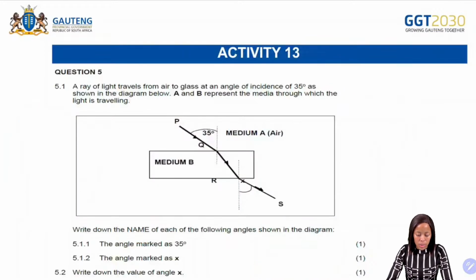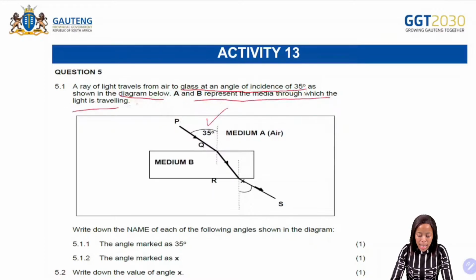Okay. So this one says a ray of light travels from air to glass at an angle of 35 degrees as shown in the diagram below. Then it says A and B represent the media through which the light is traveling. Write down the name of each of the following angles as shown.